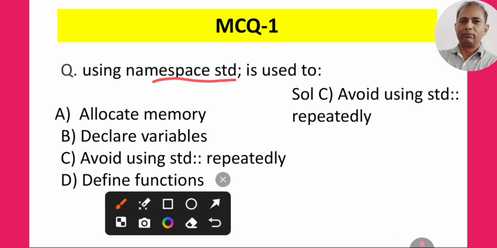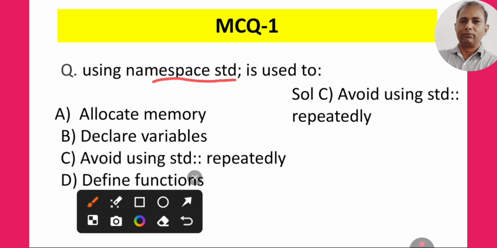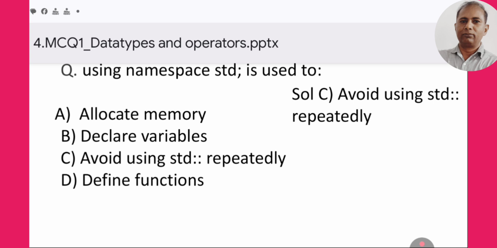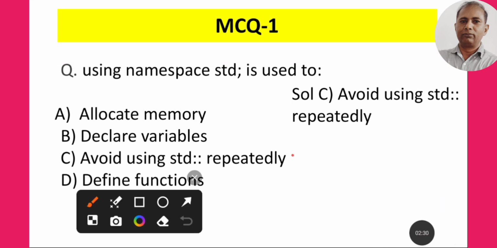For example, if we are not writing this word using, and we want to give input, then we write this thing, for example a. Now, if we are not using the namespace std, then we have to write std, scope resolution operator, cin. So every time we have to write std and the resolution operator with cin or cout. To avoid writing this repeatedly, we use using namespace std. So I think C should be the correct answer here.